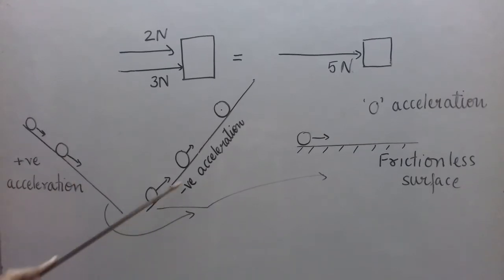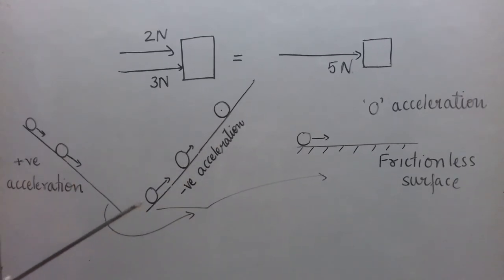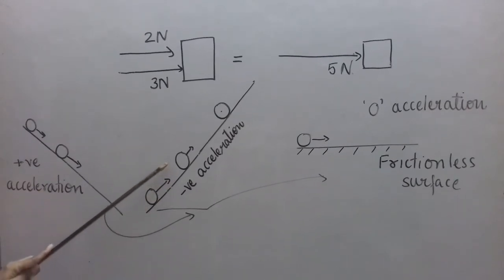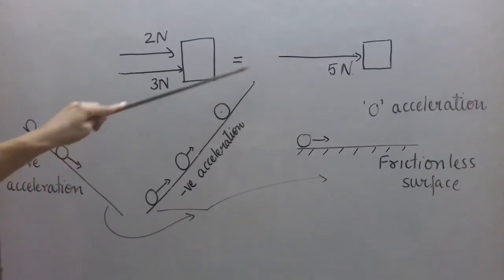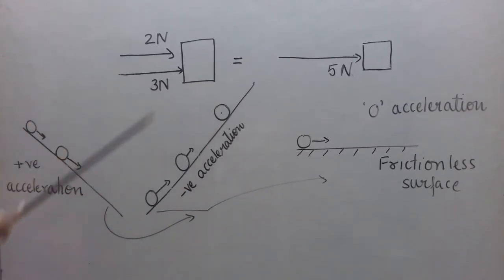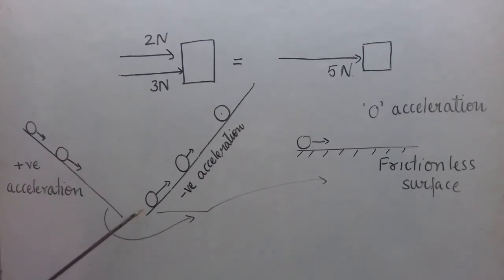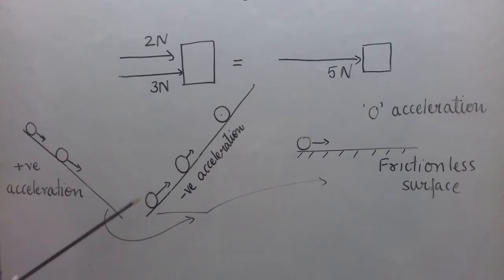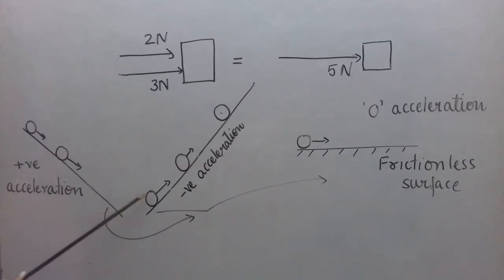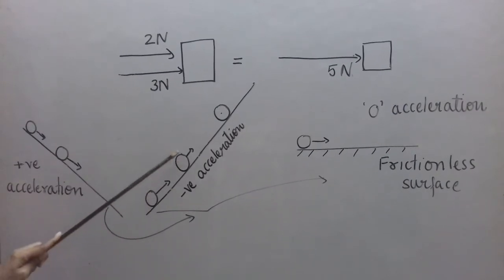Similarly, if you have a frictionless inclined plane and you throw a ball in the upward direction like this, not vertically upward, you push the ball in this direction, and obviously not with huge force, because otherwise it may go out from that side and fall down. So when we push this ball in this direction, we are applying force and giving it some velocity, and as it goes up, what happens?